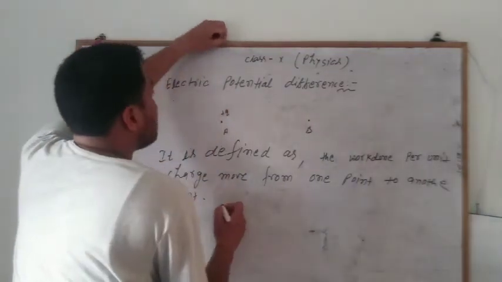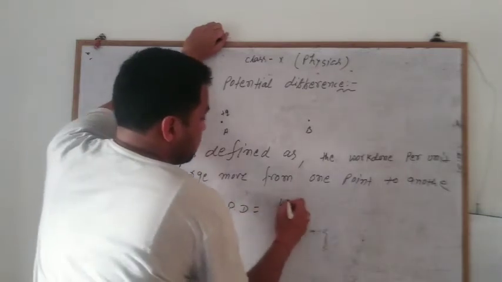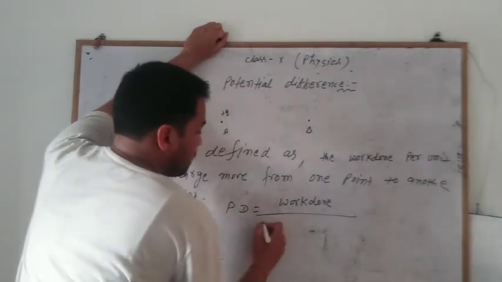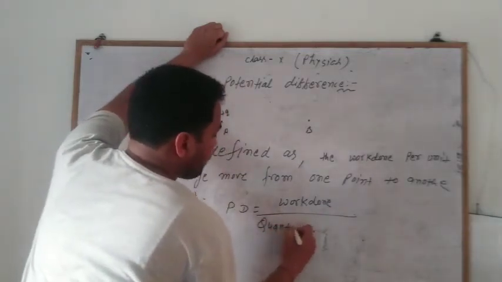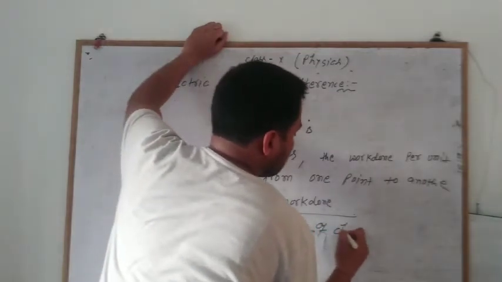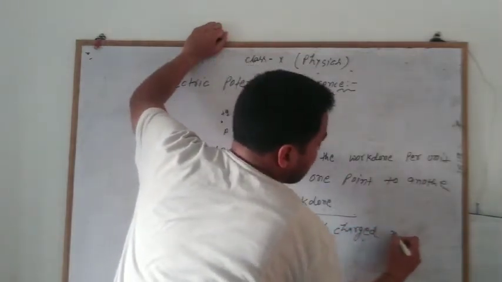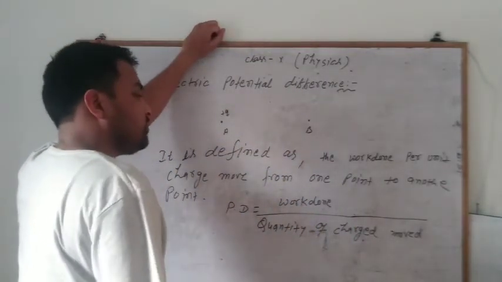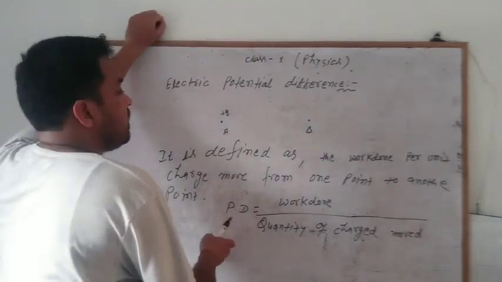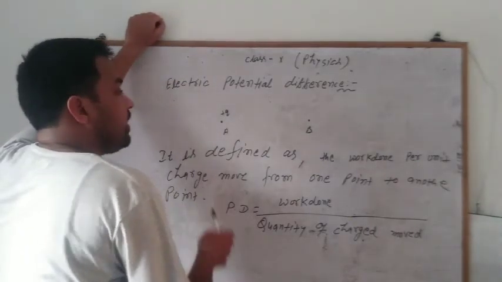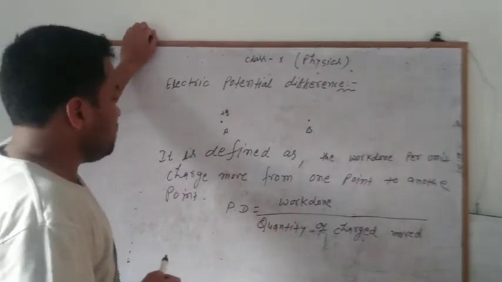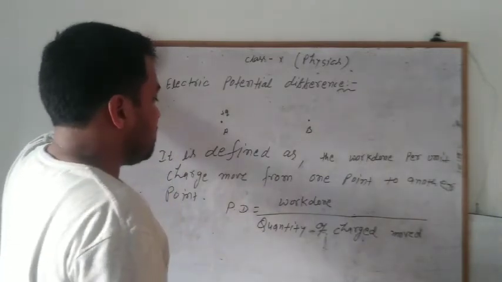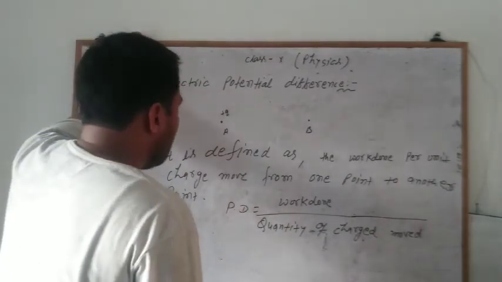So basically we can define that potential difference is equal to work done per unit quantity of charge moved. Okay, so work done per unit quantity of charge moved, that is called potential difference. It is defined as the work done per unit charge moved from one point to another point, and the potential difference is work done per quantity of charge moved.